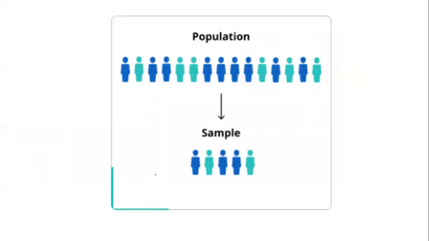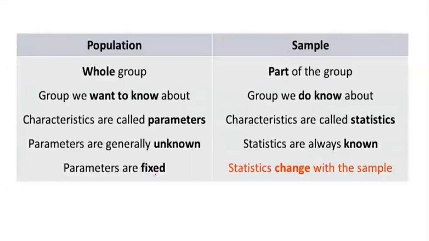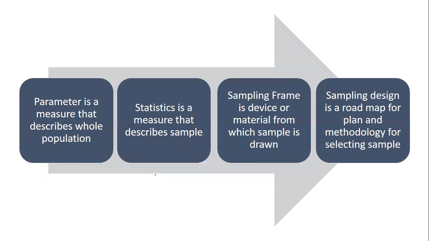Now, yes, when we talk about population and sample, the sample is a subset of the population. When we talk about population, it's the whole group, whose characteristics in the form of parameters we want to know, which are unknown but fixed. Whereas a sample is a part of the group that we do know about, and its characteristics are in the form of statistics. And this is something that will definitely change with the sample. Now, this slide is very important, and I have shown that so many questions can come from this slide.